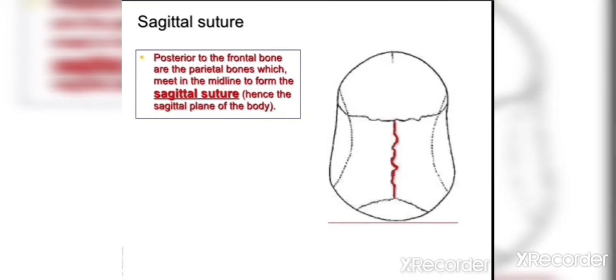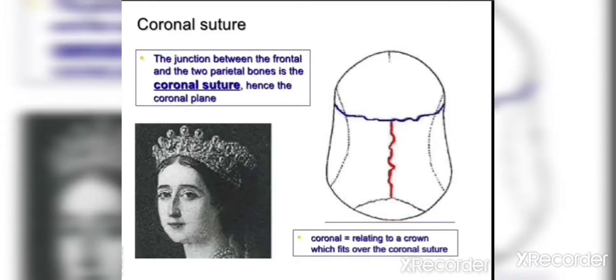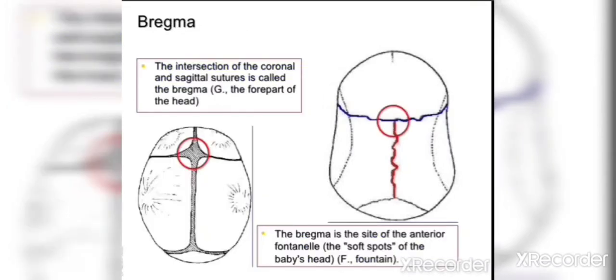The sagittal suture is posterior to the frontal bone, between the parietal bones which meet in the midline to form the sagittal suture, hence the name sagittal section or sagittal plane of the body. Then there is the coronal suture in the norma verticalis, the junction between the frontal and the 2 parietal bones. This is the coronal suture, hence the name coronal plane. Then there is a word known as bregma. It is the intersection of the coronal and the sagittal suture. It is highlighted.